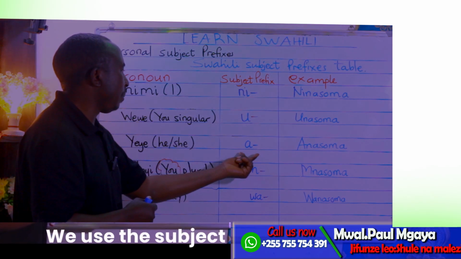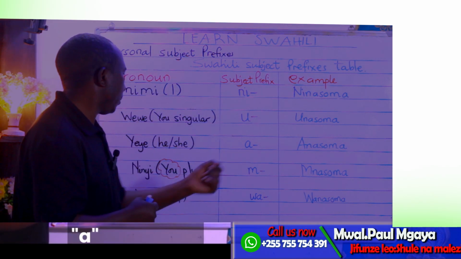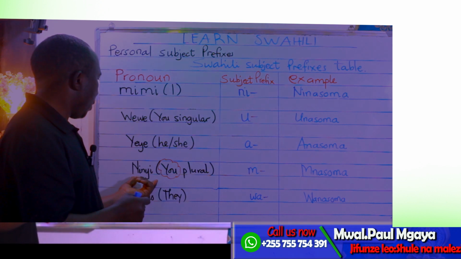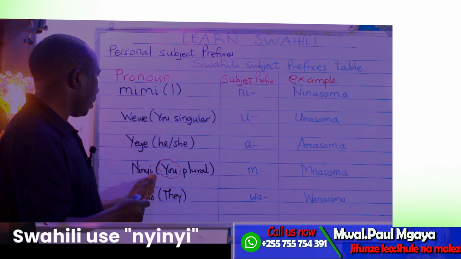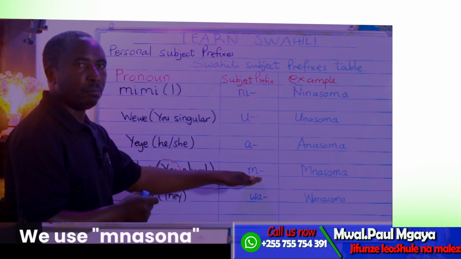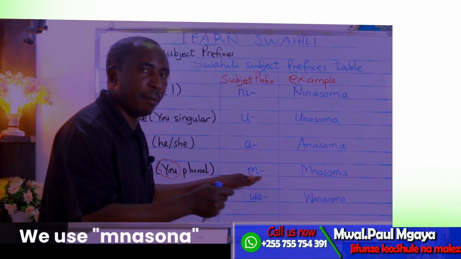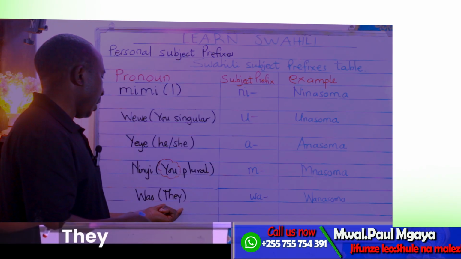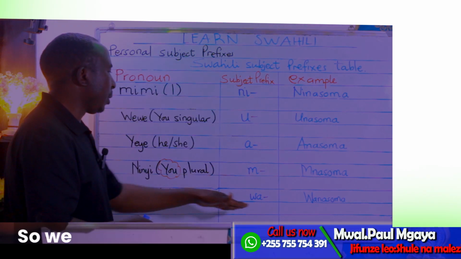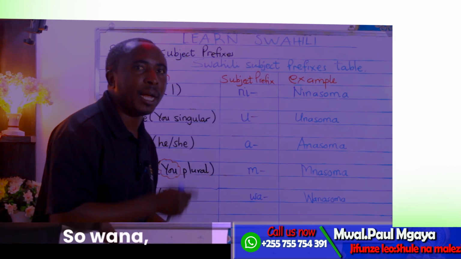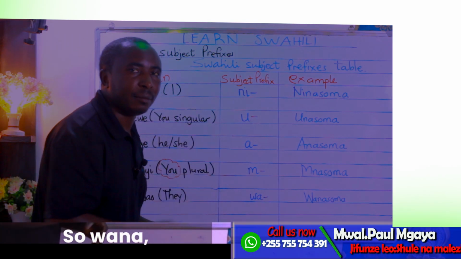We use the subject prefix a. Anasoma. In Swahili we use ninyi, in English you plural. Mnasoma. Wao, they in English. So we use wa in Swahili as the subject prefix. So wanasoma, they are studying. Okay?